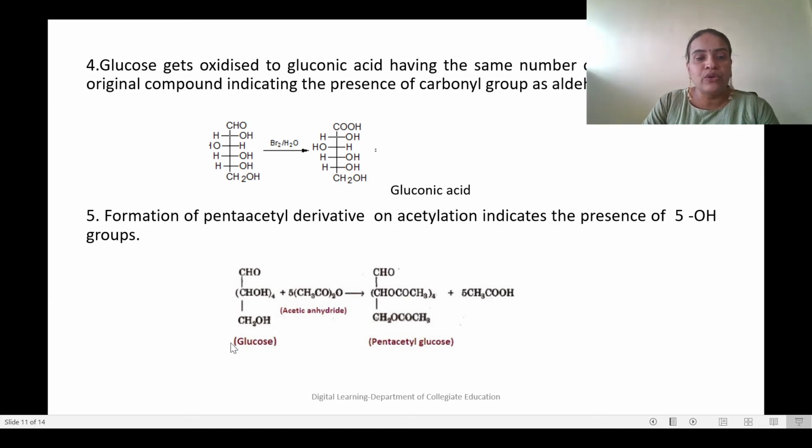See here, glucose is reacting with 5 acetic anhydride molecules to form penta-acetyl glucose, the penta-acetyl derivative of glucose, along with the formation of acetic acid. This shows that there are 5 hydroxyl groups on the glucose molecule.